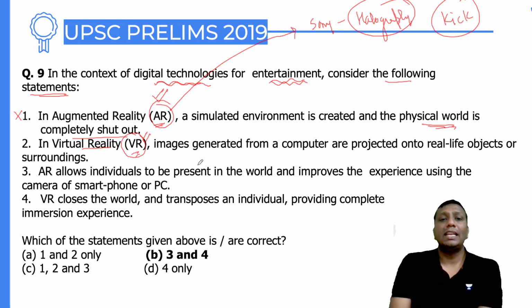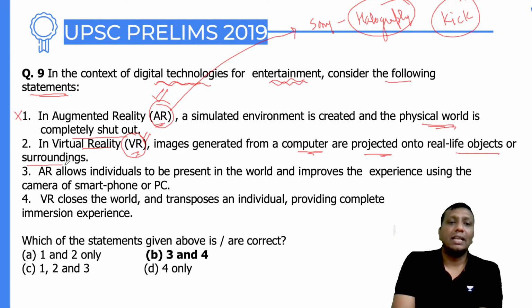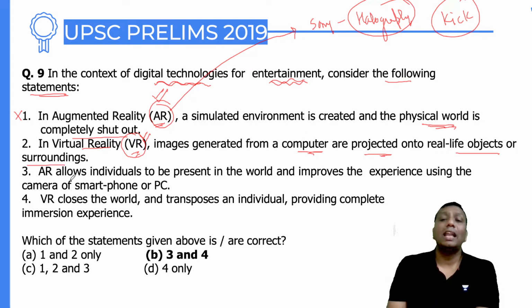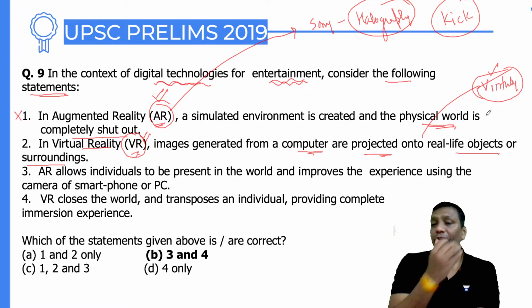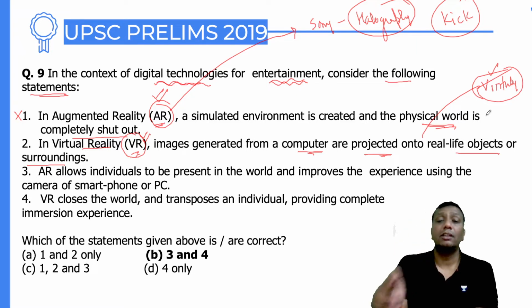So in virtual reality, images generated from the computer are projected onto the real life objects and the surroundings. No, they are not a real life object, guys. It is not projected as a real life object. It is virtually created, and all the virtually created images and objects are coming. Ultimately it is appearing in the VR boxes, and the VR boxes work in 360 degrees.